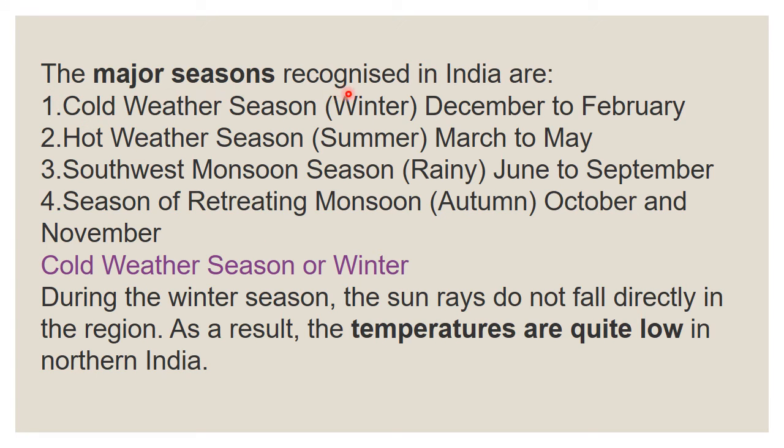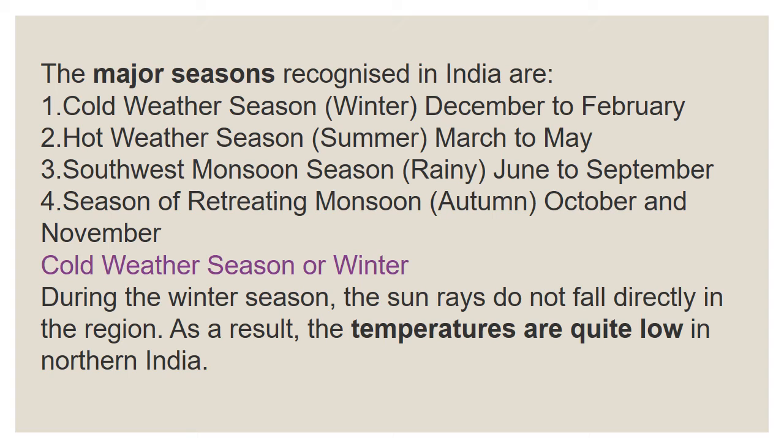The major seasons recognized in India are the cold weather season, the hot weather season, the southwest monsoon season, and the season of retreating monsoon. First, the cold weather season, that is winter, from December to February. Then the hot weather season, that is summer, from March to May. Then the southwest monsoon season, the rainy season, from June to September. Then the season of retreating monsoon, that is autumn, October and November. These are the 4 major seasons recognized in India.